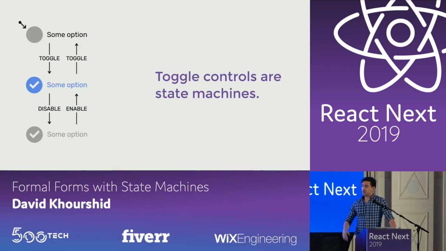And some of these states are exclusive. You can't be focused and blurred at the same time. That doesn't make any sense. So that's the idea of one possible finite state at a time. Also toggles, such as checkboxes and radio buttons, are also state machines, and you could imagine just the different ways that we can navigate between the different states of these checkboxes.